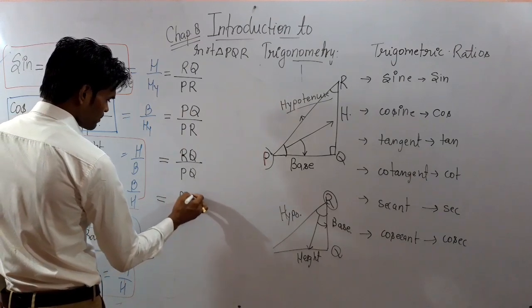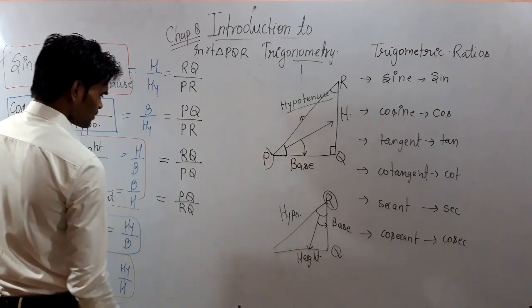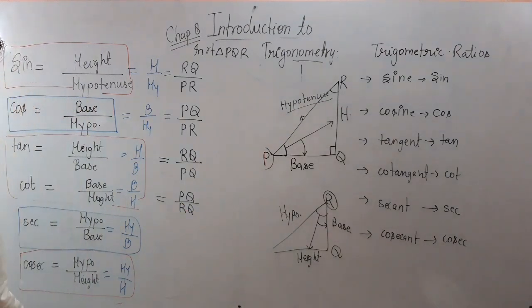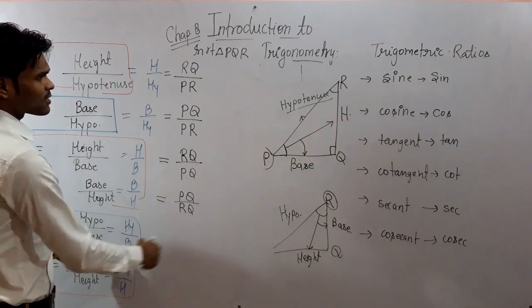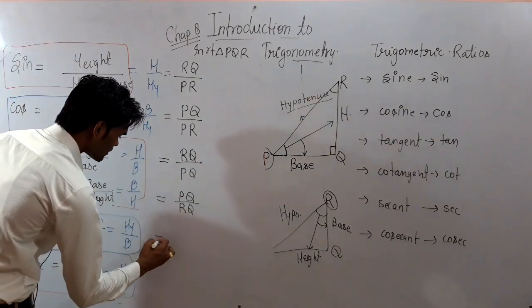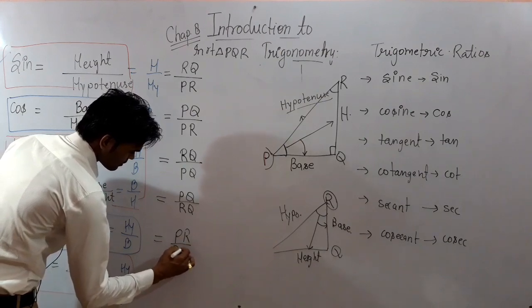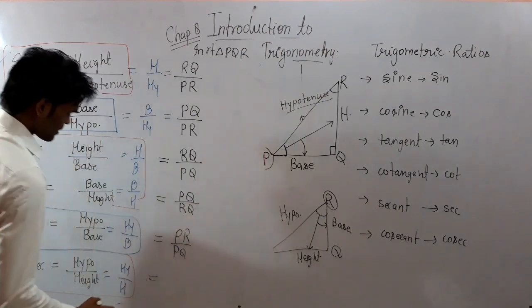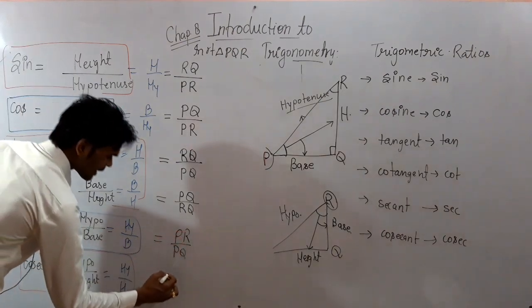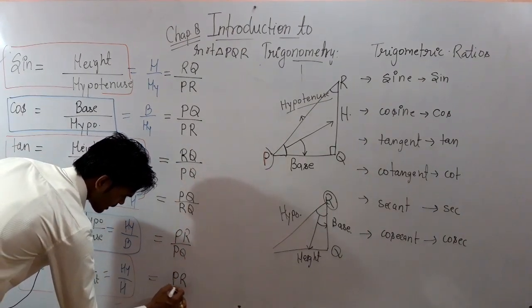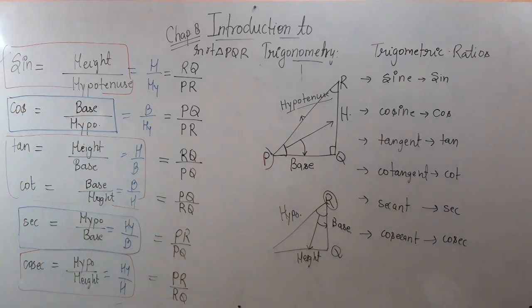It will be PQ upon RQ. Then after sec, hypotenuse upon base. Hypotenuse is PR and the base is PQ. And the last one is hypotenuse upon height, so it will be PR by RQ.